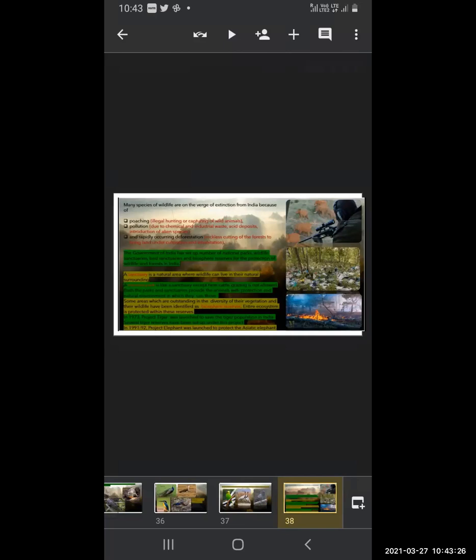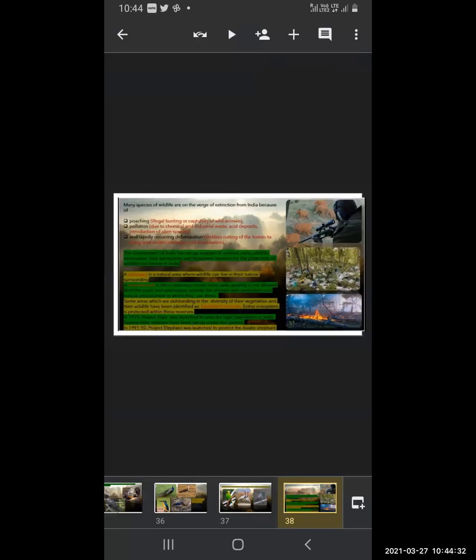Many species of wildlife are on the verge of extinction in India. The reasons are poaching, that is illegal hunting or capturing of wild animals. The next one is pollution due to chemical and industrial waste, acid deposits, and introduction of alien species. And also rapidly occurring deforestation, that is cutting down of the forest, then pollution and illegal hunting or smuggling. These are the reasons why many species are on the verge of extinction in India.